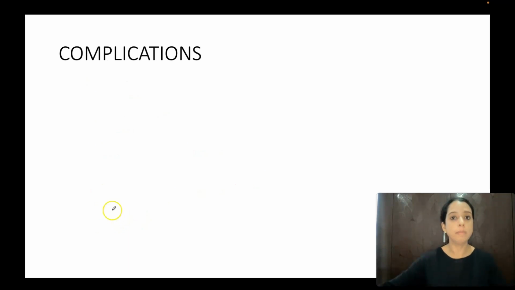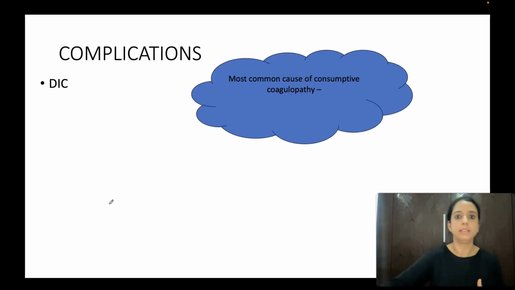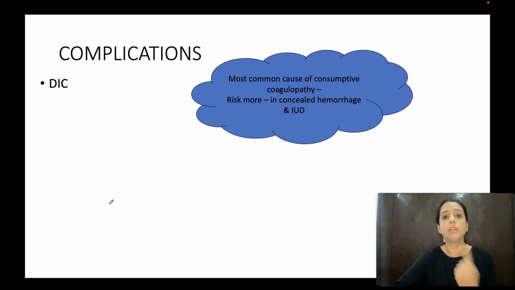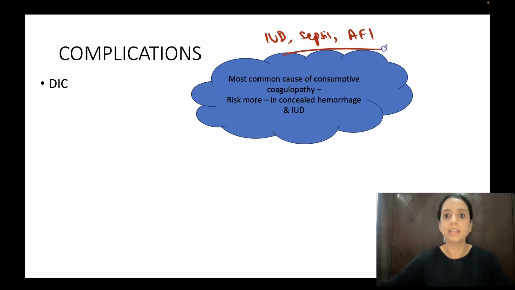Okay. What are the complications we have discussed? DIC. Because of release of thromboplastin into maternal blood, there is coagulation everywhere, and as a result plasminogen is activated resulting in plasmin. All the coagulation factors are consumed, resulting in DIC. Abruption is the most common cause of coagulopathy, the most common cause of DIC in pregnancy. Other common causes of DIC in pregnancy are IUD, sepsis, amniotic fluid embolism. They are the other causes, but the most common is abruption.